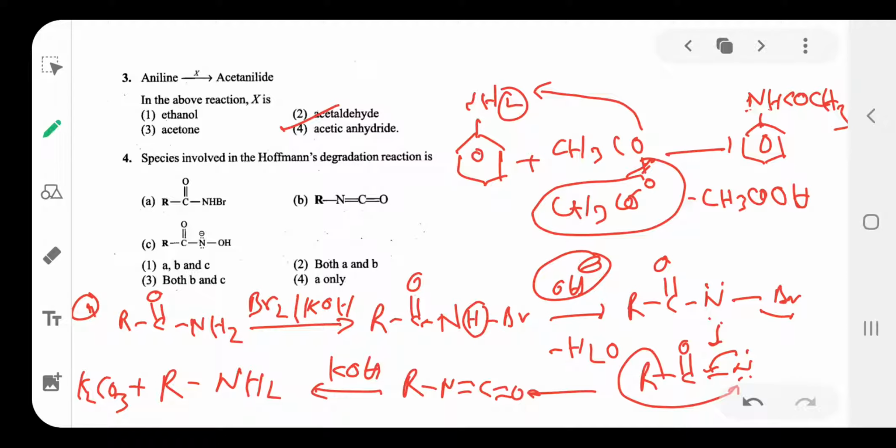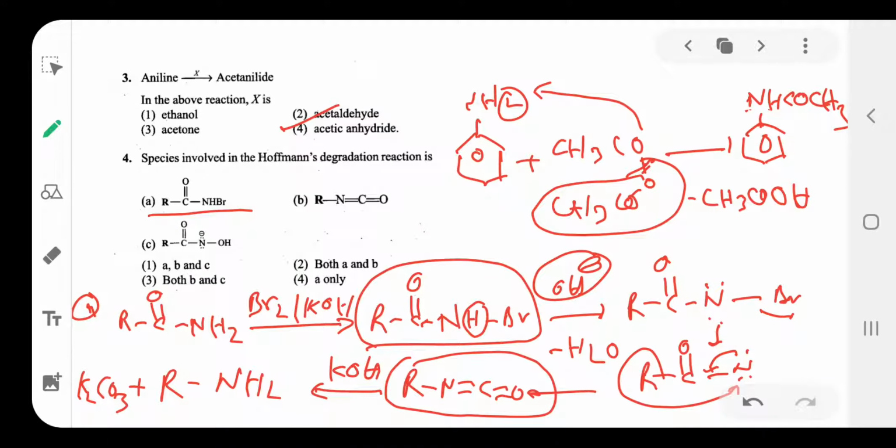Steps: what intermediates are involved? RCONH, RCONH this is involved. Next RNCO. Next RCONOH, this is wrong. It is not OH, it is RCONHBr, that is NBr, not OH. Okay, so that is the compound. So all of options A, B, C are involved in this reaction.